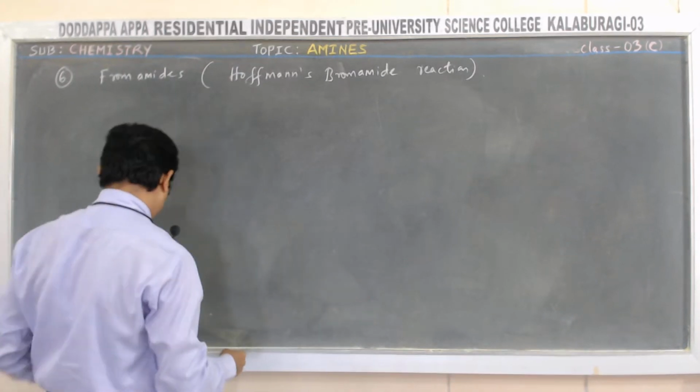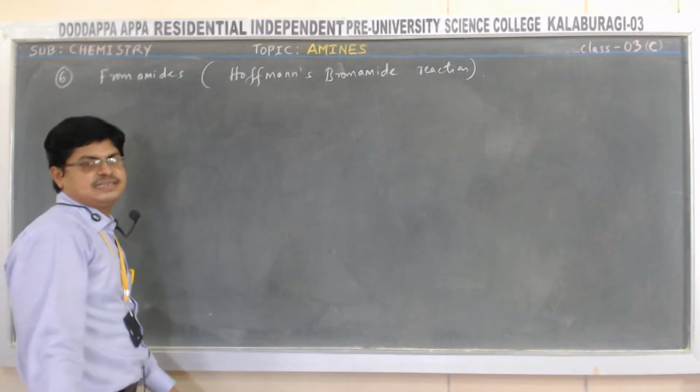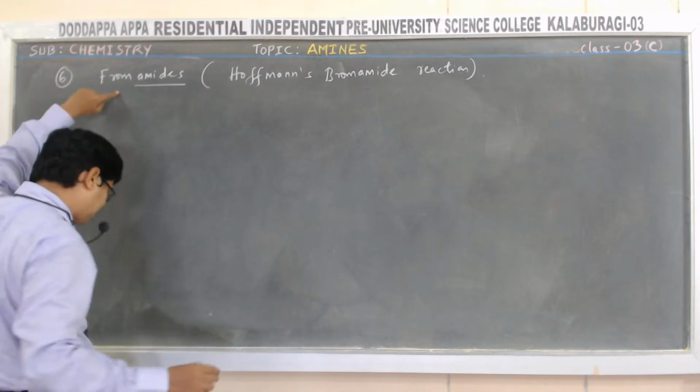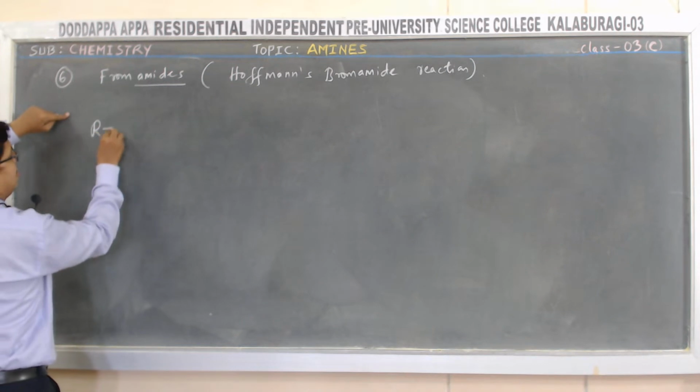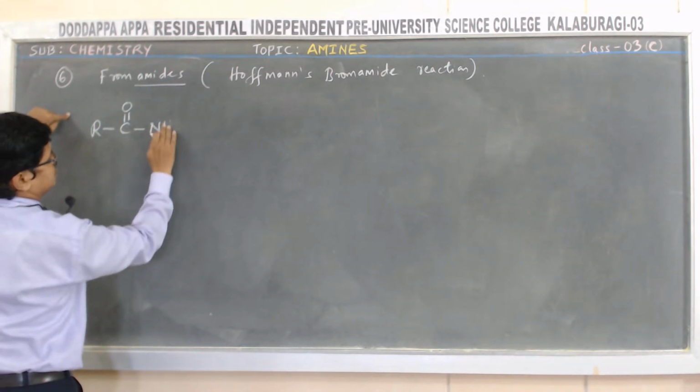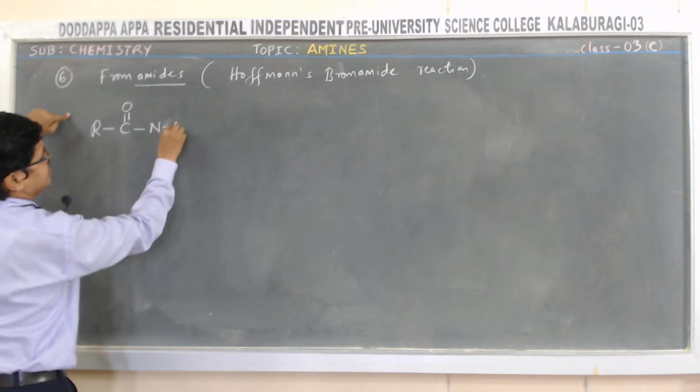Look here. The name itself indicates it. First we are taking an amide. What is the formula of amide? That is RCONH2. This is the formula of amide.